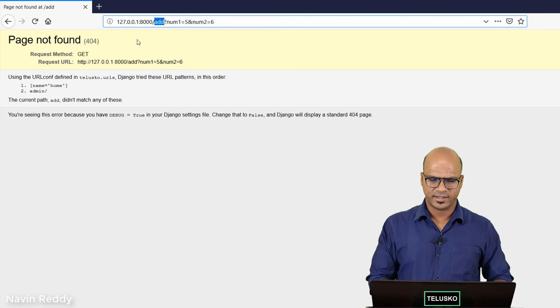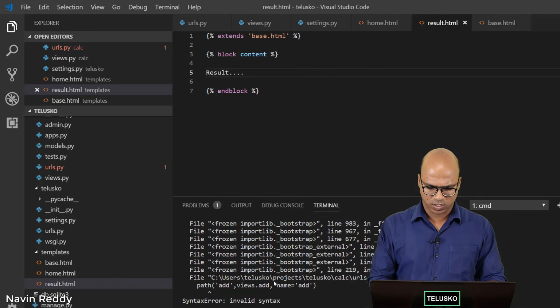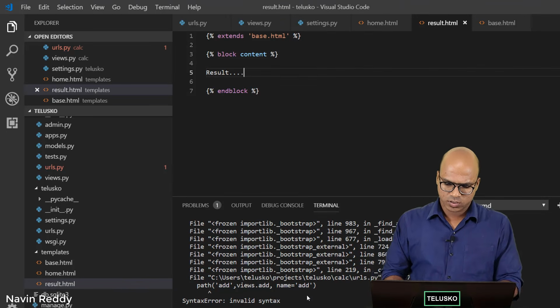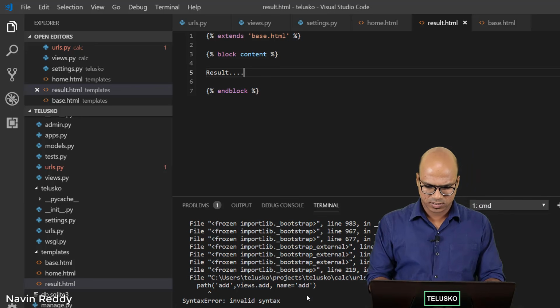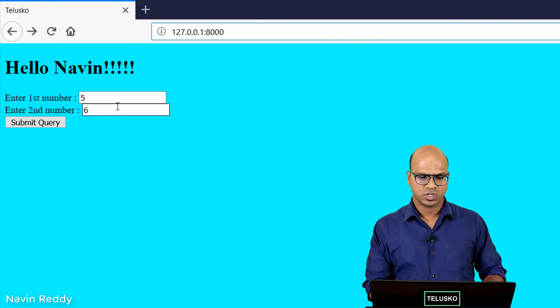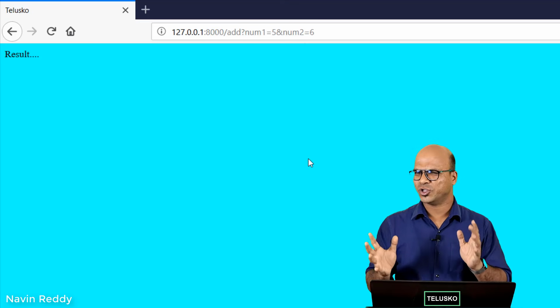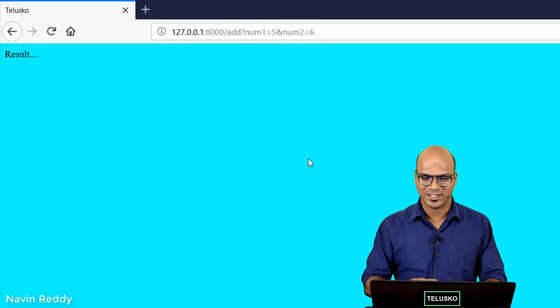Now let's see if that is getting called. Refresh. Okay, it's still loading. Something went wrong. I guess we got some invalid syntax here. So there's a problem with the path. Maybe I have to restart this server. Okay, refresh. And you can see if I click on submit, we got the result, but not the actual value, because we have not added those two values, right?